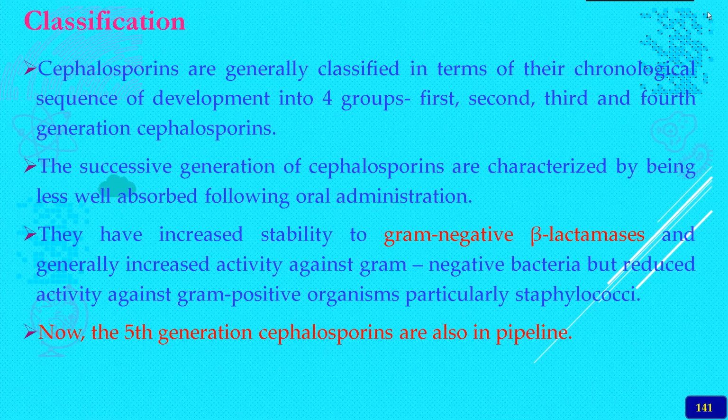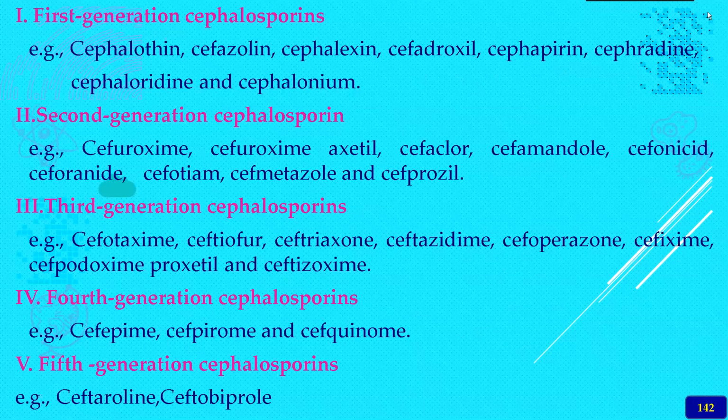Now, the fifth generation cephalosporins are also in the pipeline, and new cephalosporins are being developed, especially the fifth and the sixth generation. All these generations are coming. The classification of the cephalosporins is very simple. Number one is the first generation cephalosporins, so please try to remember the examples. I will give some tips on how to remember these drugs also.